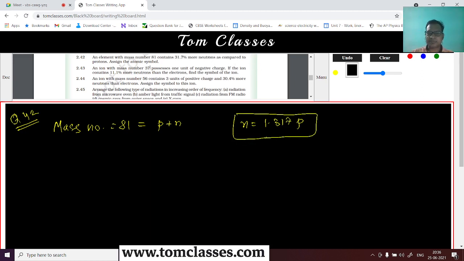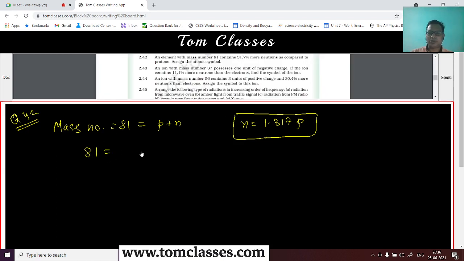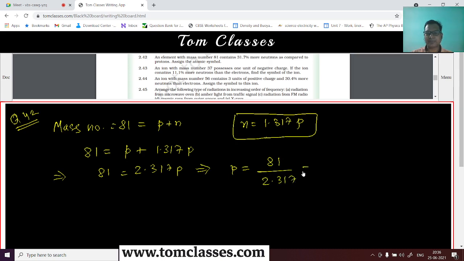Assign the atomic symbol. So what will be the atomic symbol for this? The mass number is 81, so 81 is protons plus neutrons. So protons plus 1.317 times the protons, so this will become 81 equal to 2.317 protons, right? So the number of protons is going to be 81 divided by 2.317. Can you calculate and tell me?